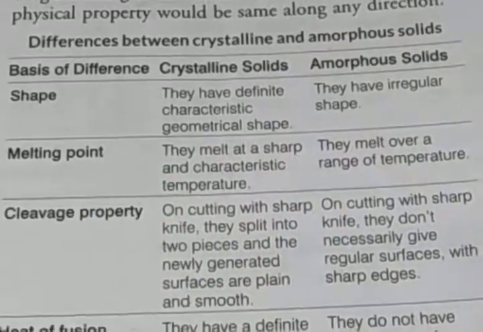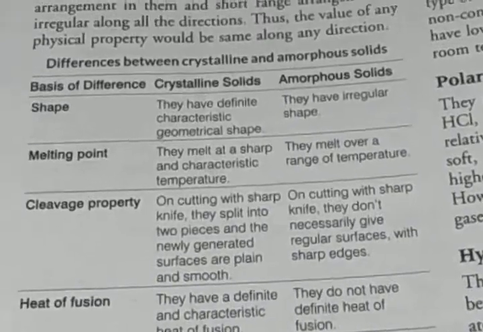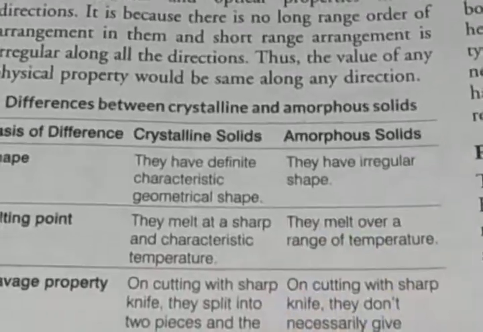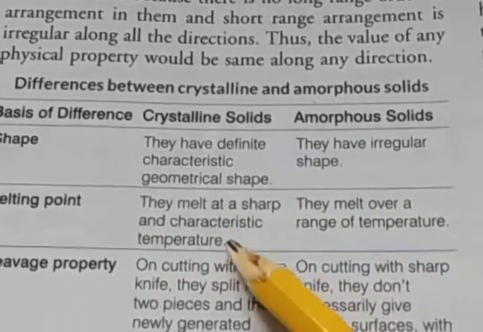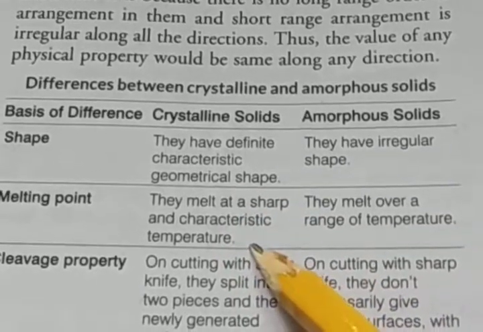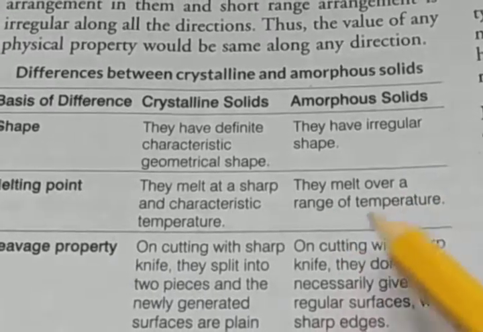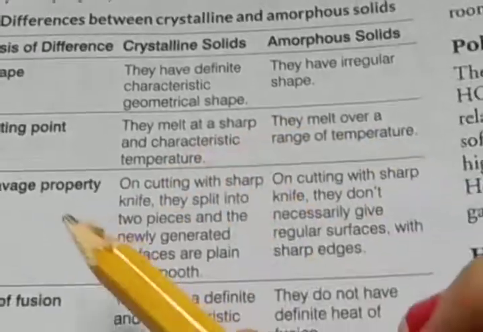Melting point. Crystalline solids melt at a sharp and characteristic temperature, but amorphous solids melt over a range of temperature. Cleavage property.